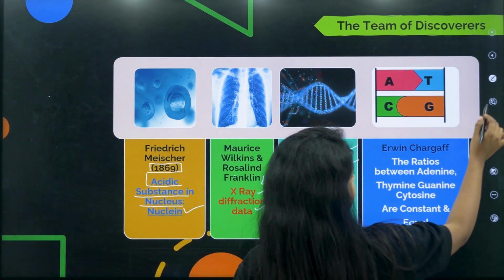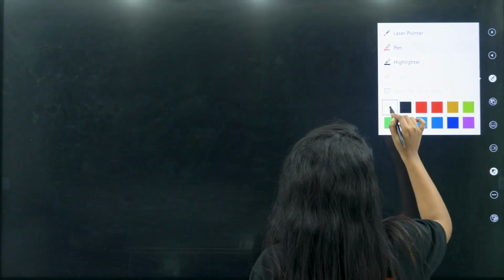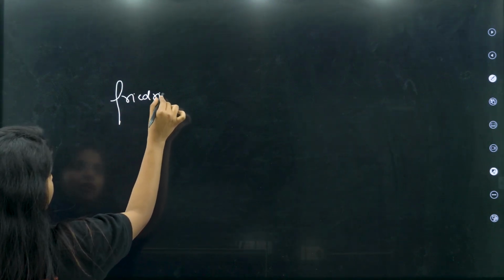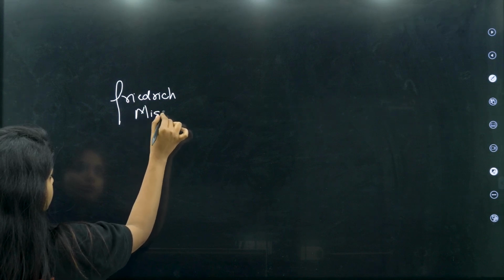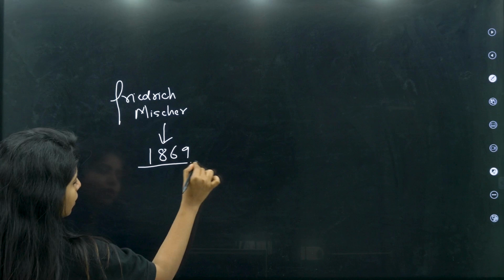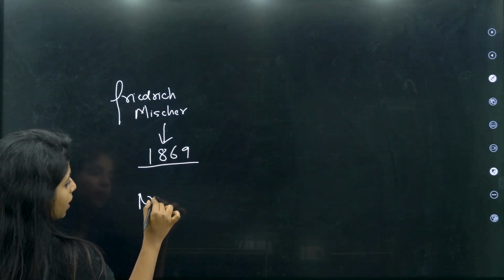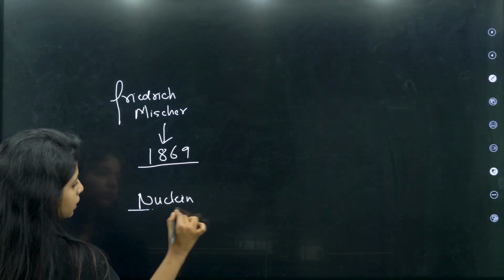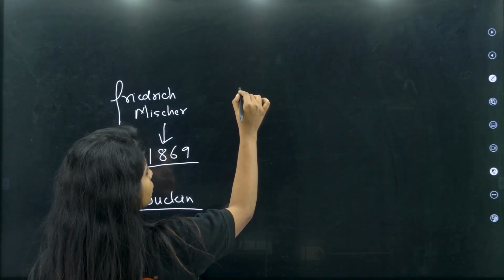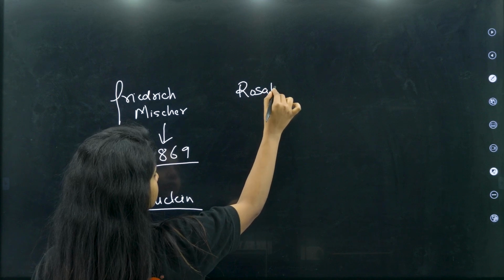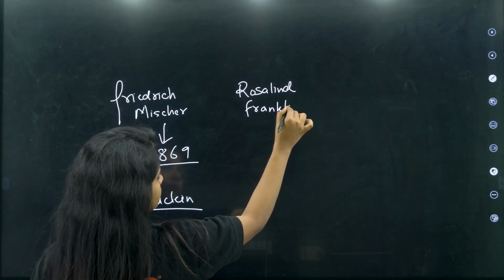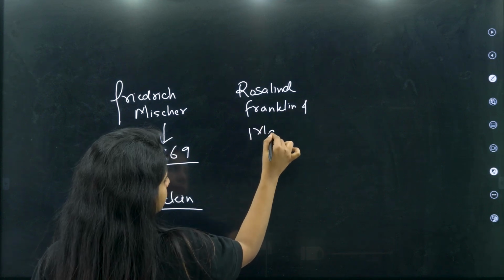So let's start studying. We have Friedrich Mischer. In 1869 he saw an acidic substance which he named nuclein. While this was happening, there were other people whose names were what, children? Rosalind Franklin and Maurice Wilkins.